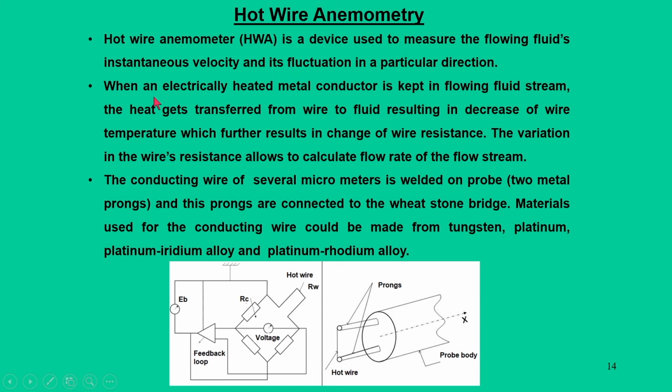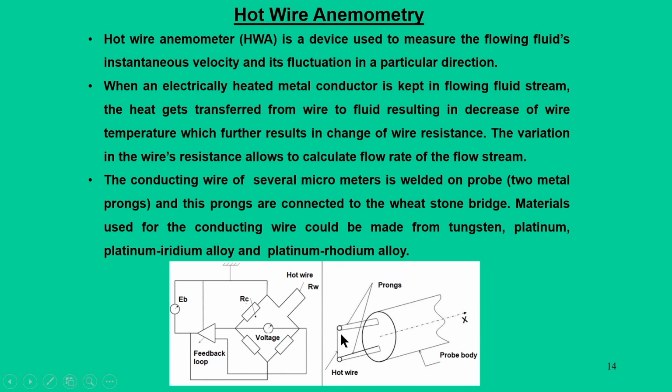And when an electrically heated metal conductor is kept in a flowing stream, the heat gets transferred from the wire to the fluid, resulting in a decrease in the wire temperature, which further results in a change in the wire resistance. So, this variation in the wire resistance allows us to calculate the flow rate of the flow stream. So, this is what the basic principle is all about.